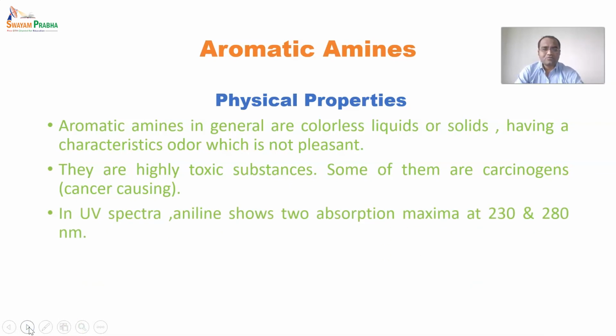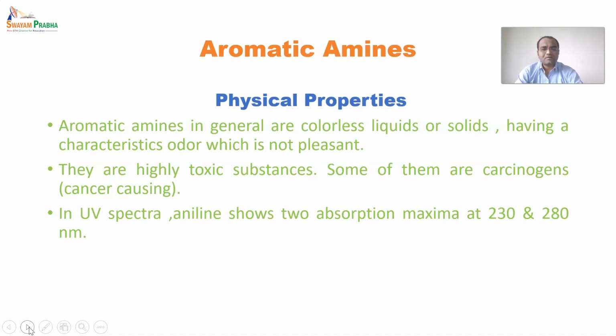In UV spectra, aniline shows two absorption maxima at 230 and 280 nanometers, and this is possible because it has an aromatic ring as well as an amino group. The amino group is a chromophore in nature and can absorb in the UV spectra, and that is why it is showing this. Benzenes are colorless, but aniline is not a colorless compound.